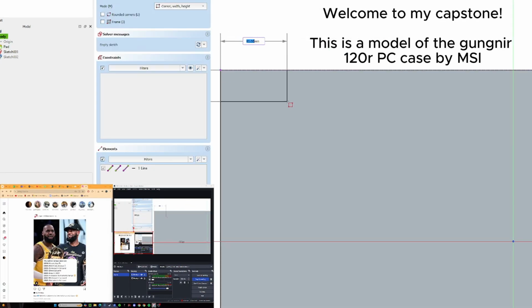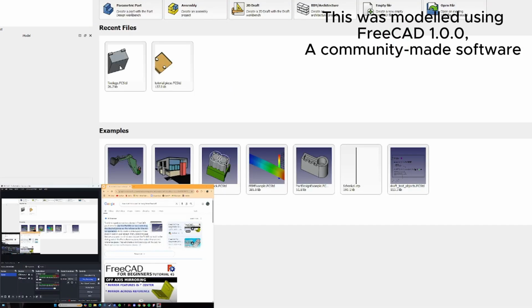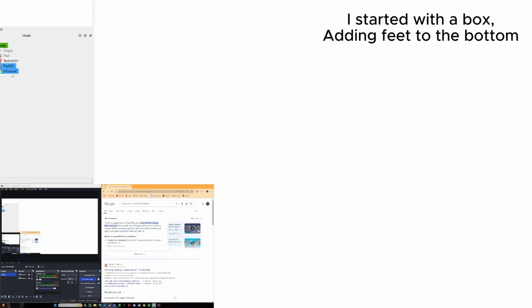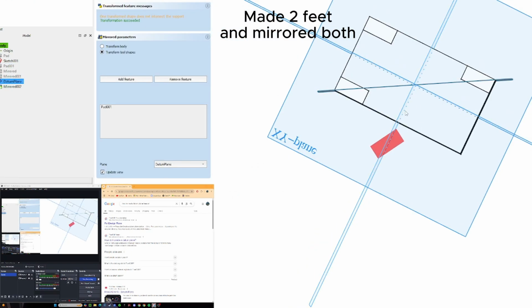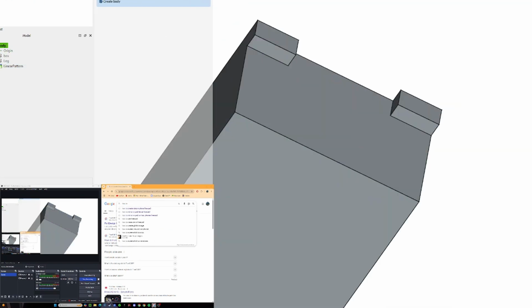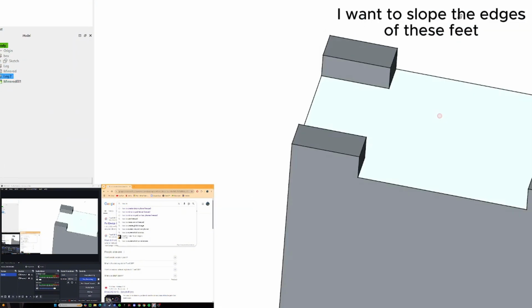This is a model of the Gungnir 120R PC case by MSI, modeled using FreeCAD, a community-made software. At first, I started with a simple box, then proceeded to add feet to the bottom. I made two of these feet, then experimented with mirroring, finally deciding to do a linear pattern to complete all 4 feet. I then chamfered the edges at 45 degrees.